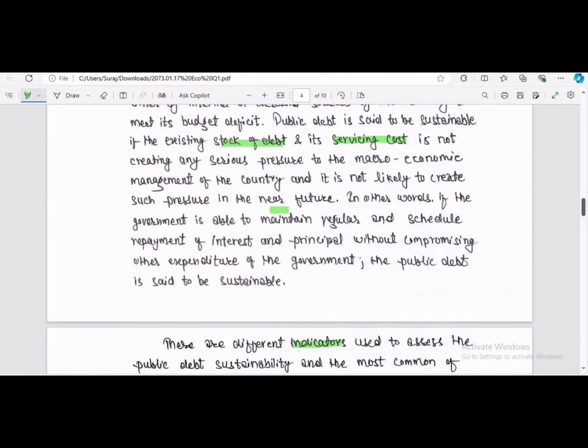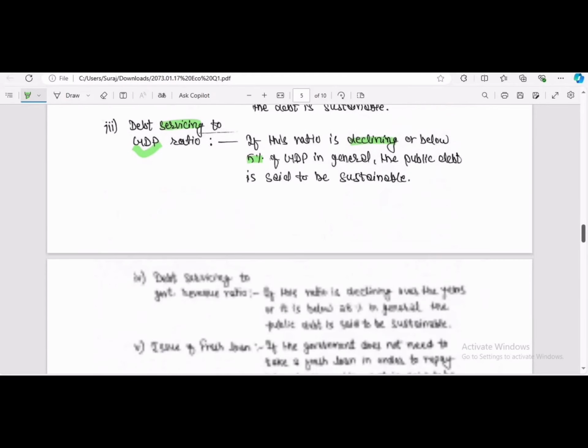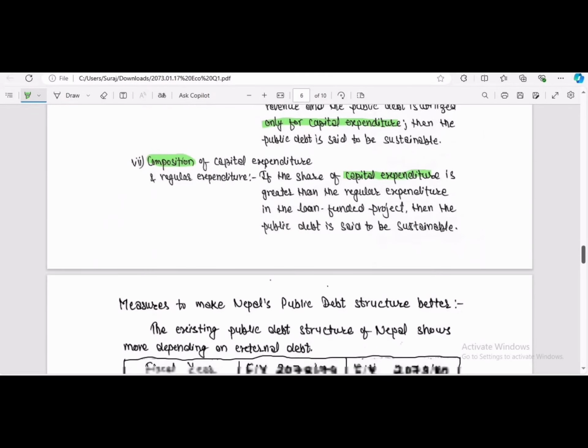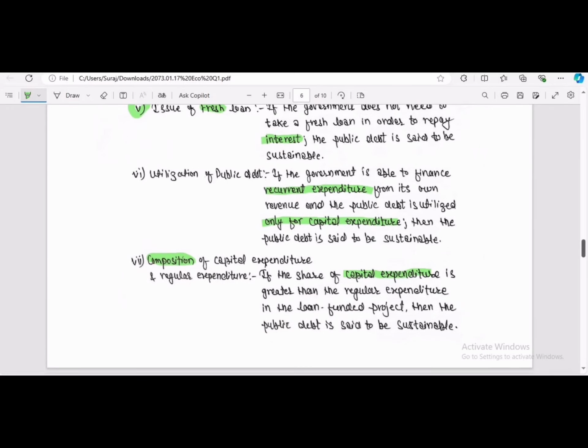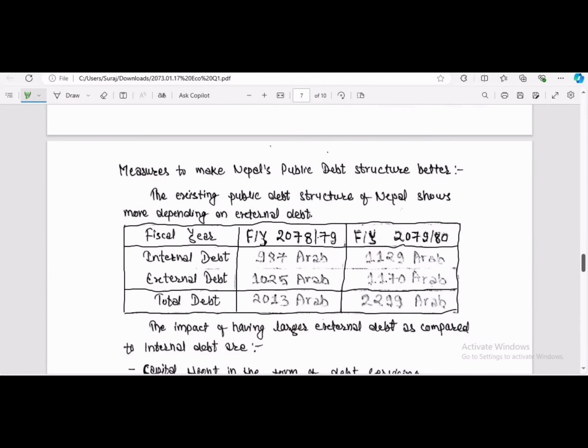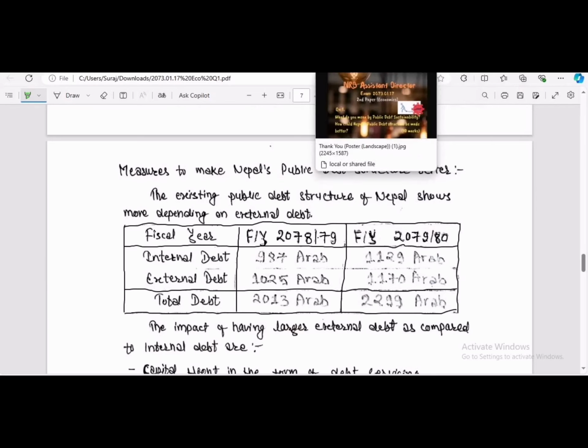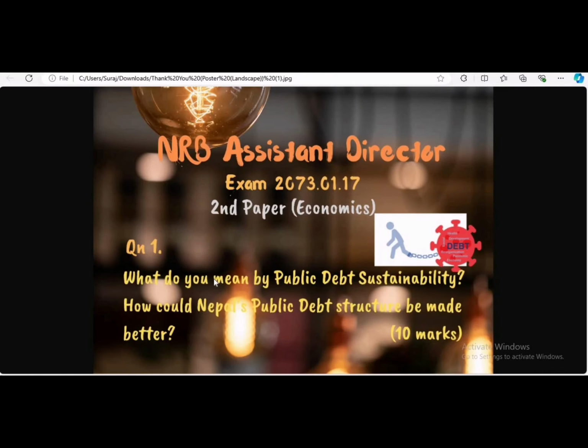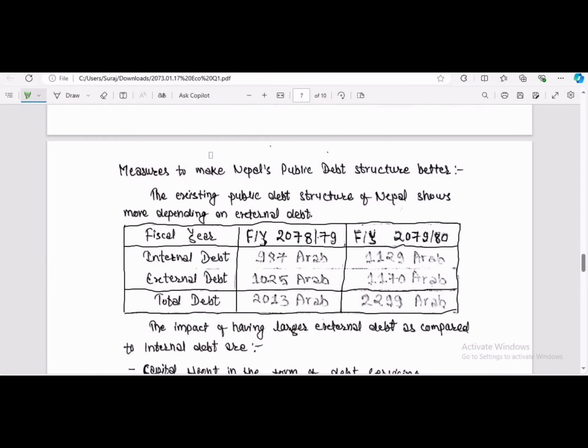Now moving forward to another topic or tag question. The question is, how could Nepal's public debt structure be made better? In order to address this, we can write the heading: measures to make Nepal's public debt structure better. This is the heading.